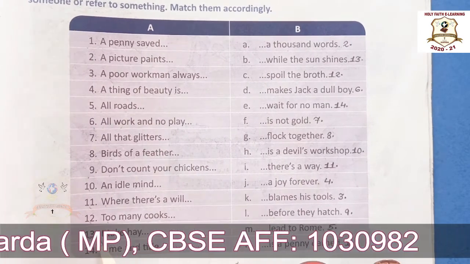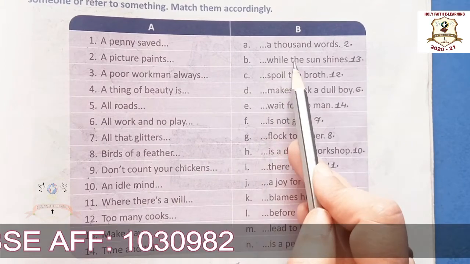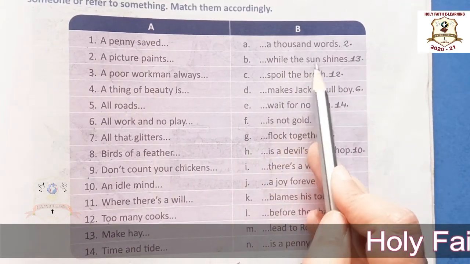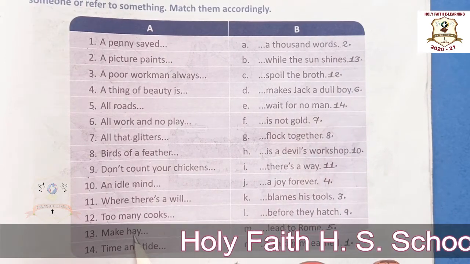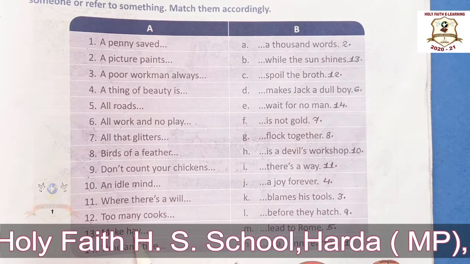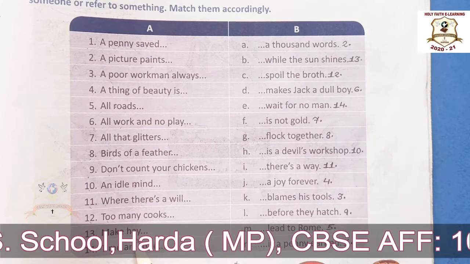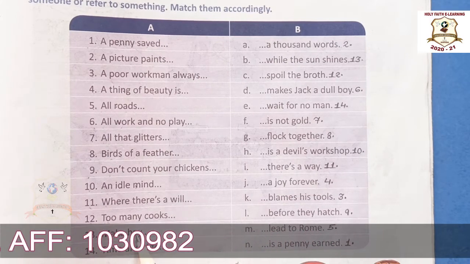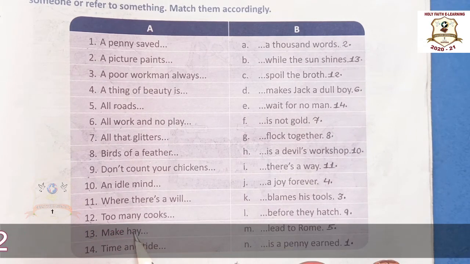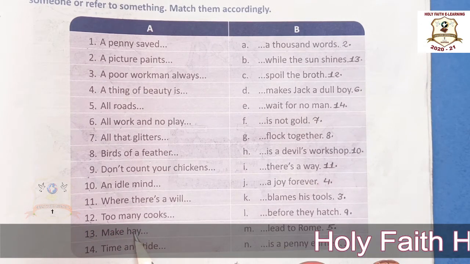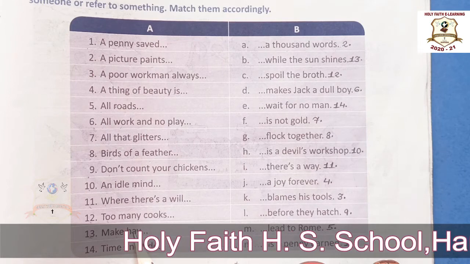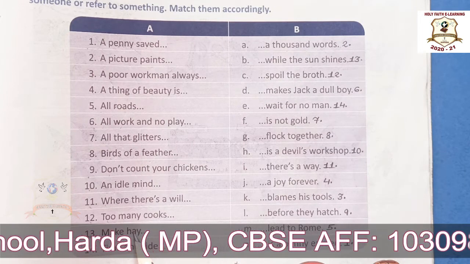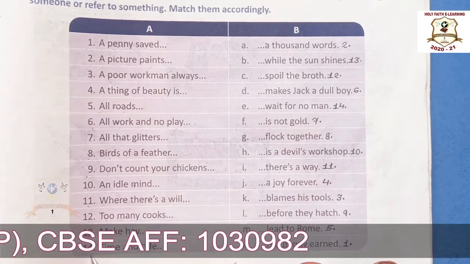Now 13th one. Make hay while the sun shines. What do you mean by hay? Hay is grass that is cut and dried and used as animal food. Okay, the meaning of this proverb is that you take advantage of the chance to do something while the conditions are good.